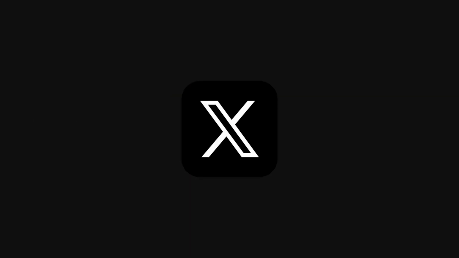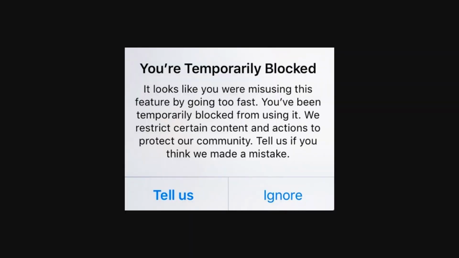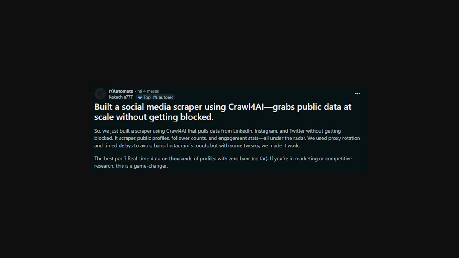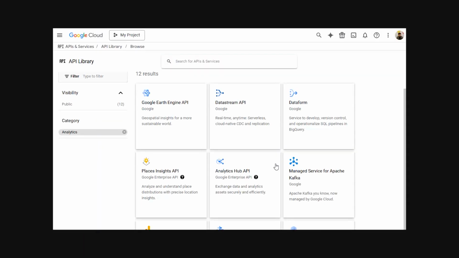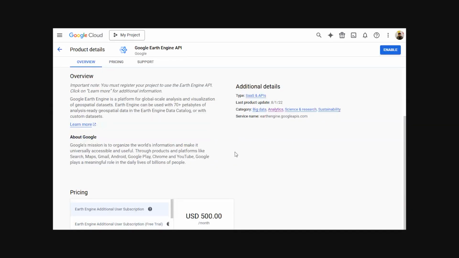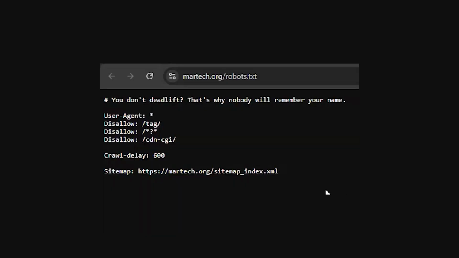Now, let's be careful. Don't scrape everything. Some of you asked about scraping YouTube, X, and Instagram, but they do place blockers to avoid it. And while some folks over at Reddit confirm it's possible, I would much prefer using their APIs to get the same data, but in a legal way. For some websites, you can just check their robots.txt. They will specifically instruct you about what they don't want being scraped.